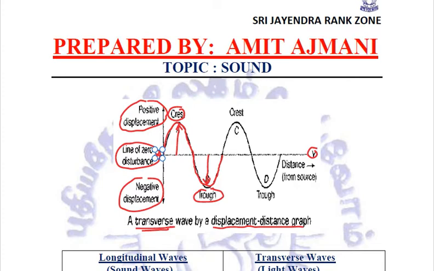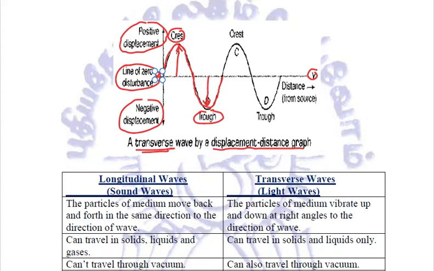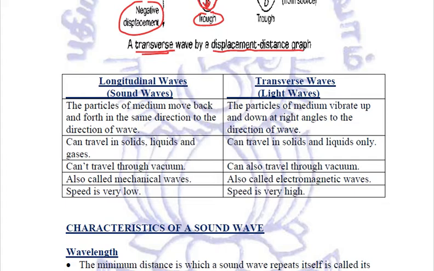Let us try to see the difference between the longitudinal and the transverse waves that we have just seen above. The particles of medium, in case of longitudinal waves, move back and forth in the same direction as the direction of wave, whereas in case of transverse waves, the particles of medium vibrate up and down at right angles to the direction of wave.